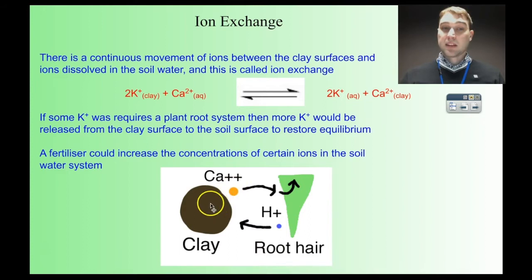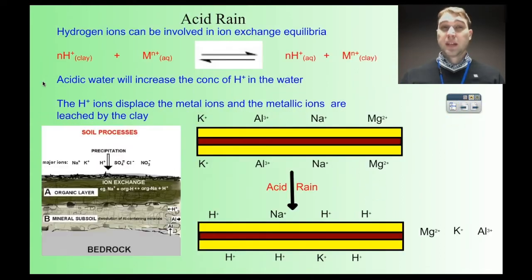We've got the calcium attached to the clay. Here instead though, we've got some hydrogen ions that are sticking to the surface of the clay. And this is important when we look at acid rain. So in acid rain, you can get that equilibrium between the metal ions that are stuck to the surface of the clay. So here we have metals stuck to the clay, and hydrogen ions in the soil water.